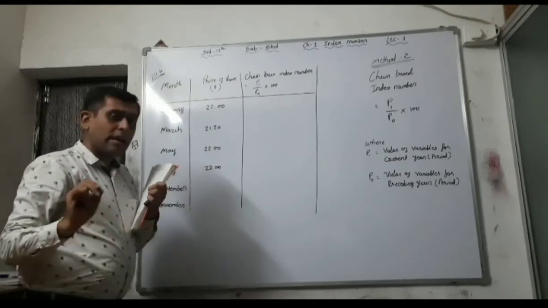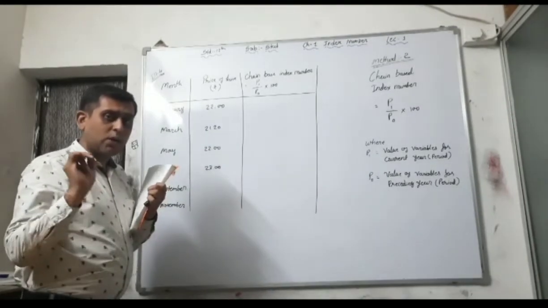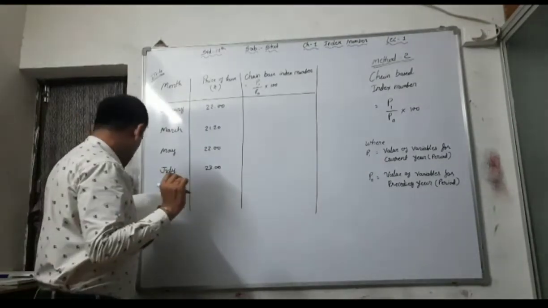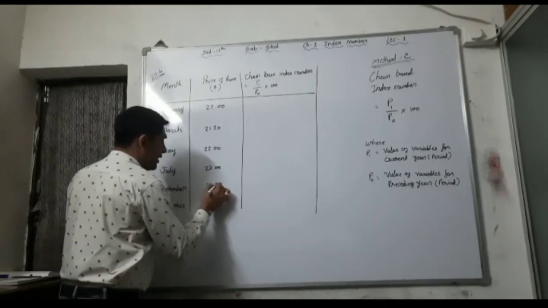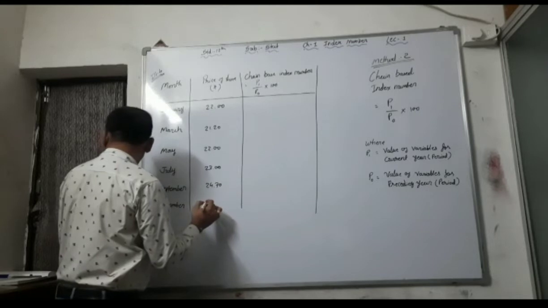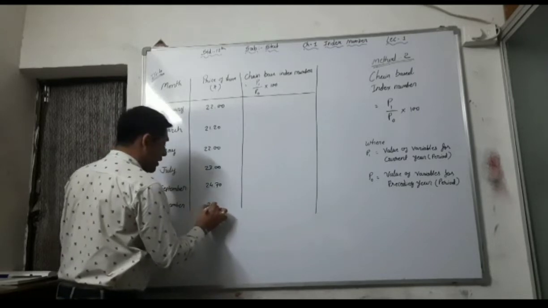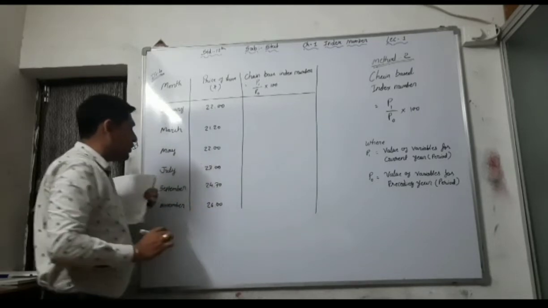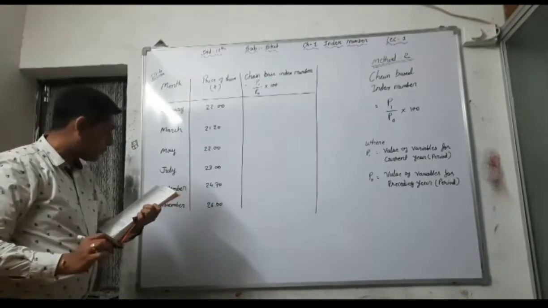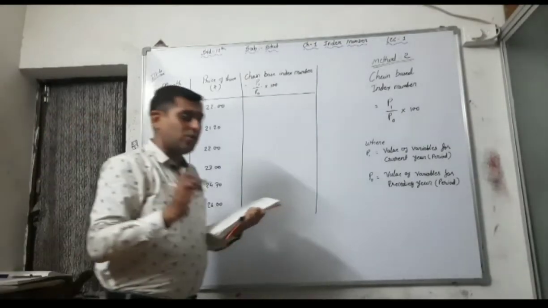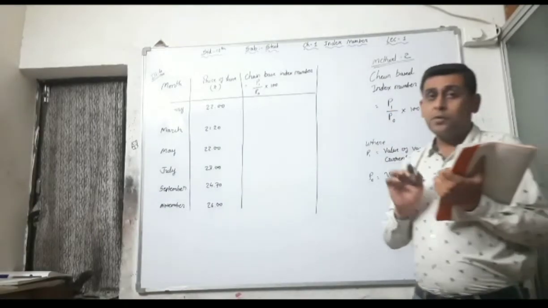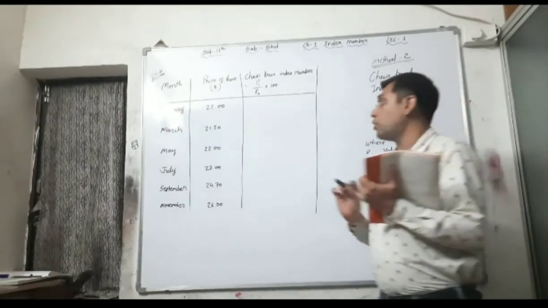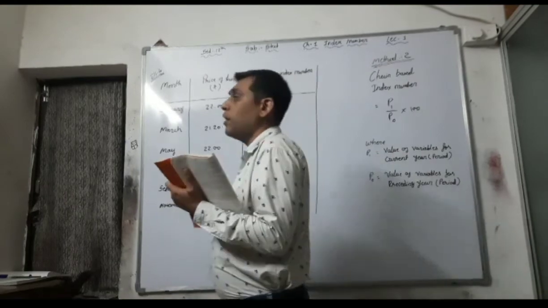Then in May again 22, so you have to write 22.00 for better understanding. Then 24.70. And in the last, November, 26, but here we have to write 26.00. See here, in the first year, it is always given only 100. But you have to show how we can find out 100.